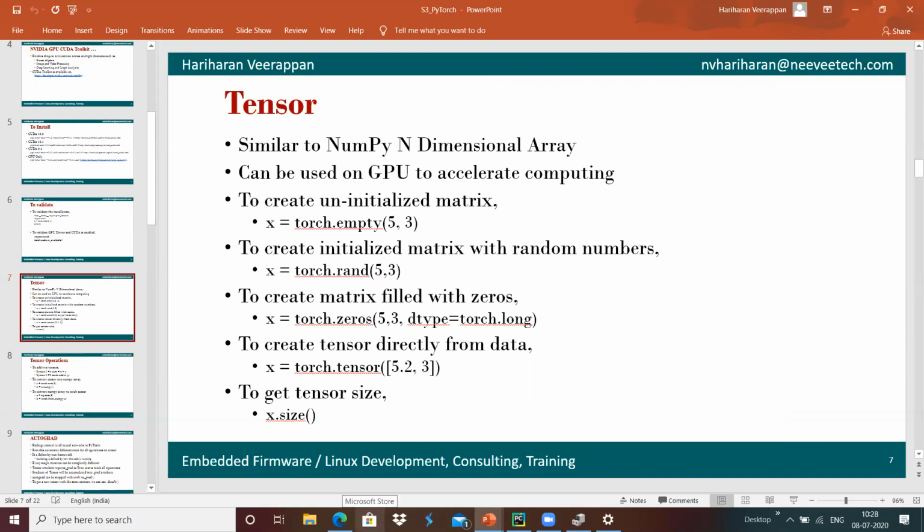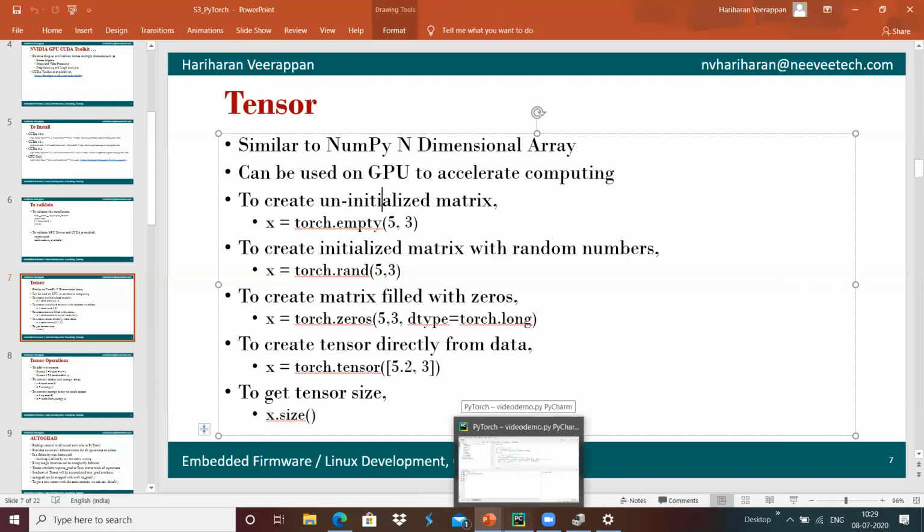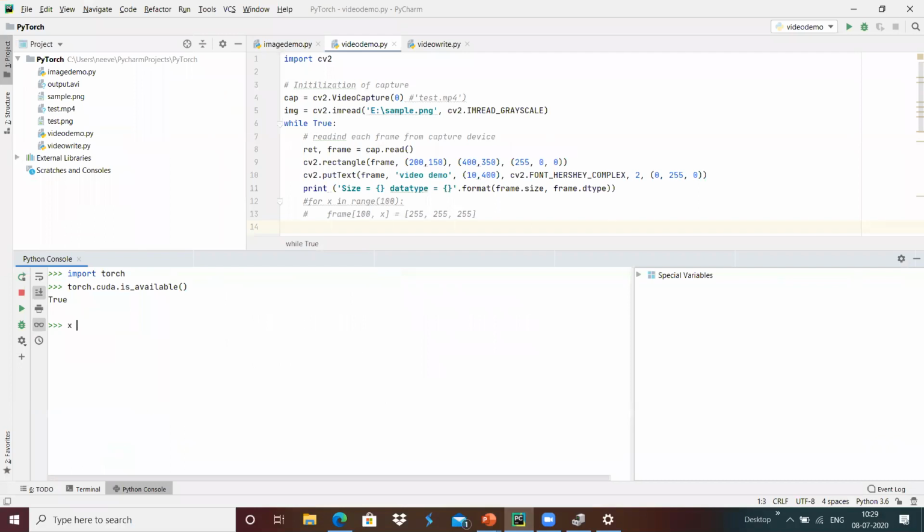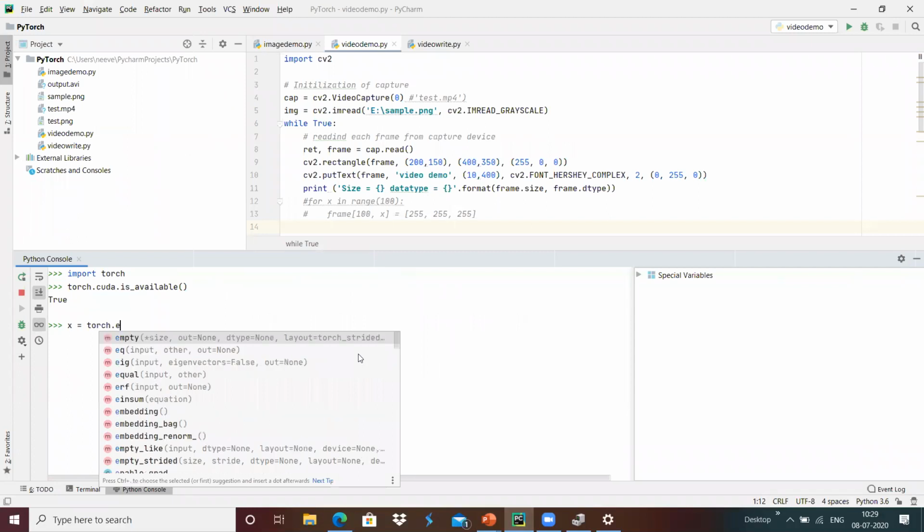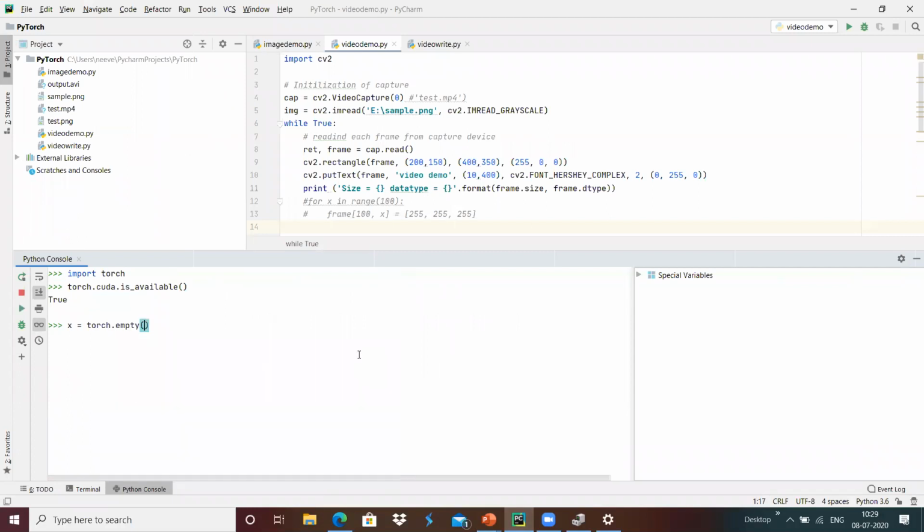Here we will see how we can create arrays using a tensor. We can use an uninitialized matrix with the help of torch.empty, which helps to create the tensor. I'm going to create x equals torch.empty, and give 5 comma 3, which means a 5 cross 3 two-dimensional array has been created.